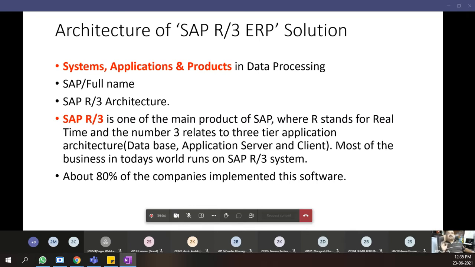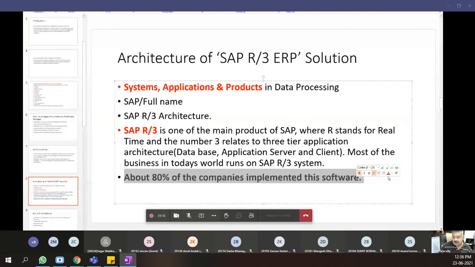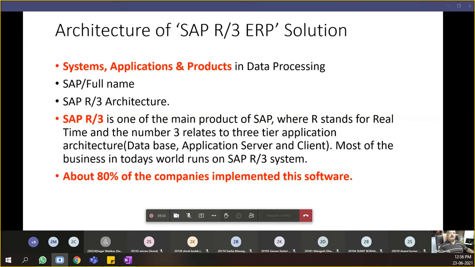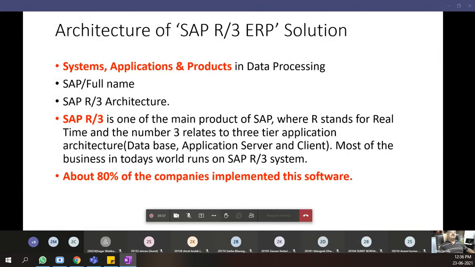Most of the businesses in today's world run on the SAP R/3 system. About 80% of the companies have implemented this software. Can you believe it, friends? SAP has almost 80% market share. I think that's very huge, isn't it? 80% market share of one single organization today in ERP and database management space is a very, very huge market potential, right?